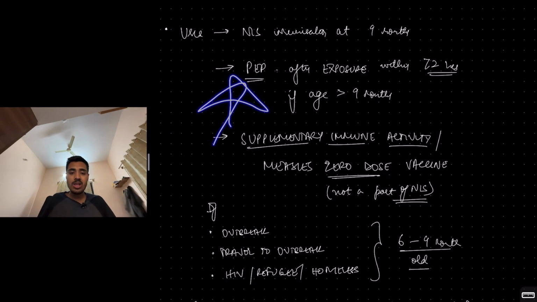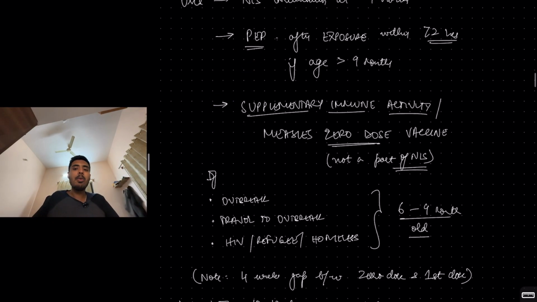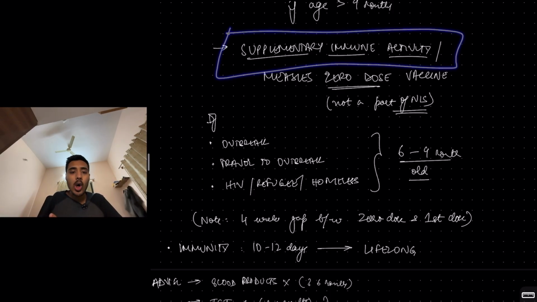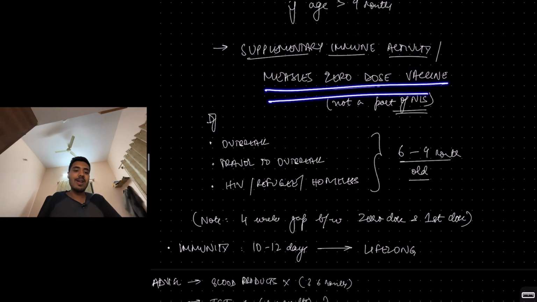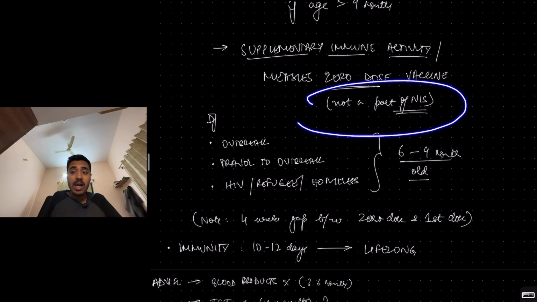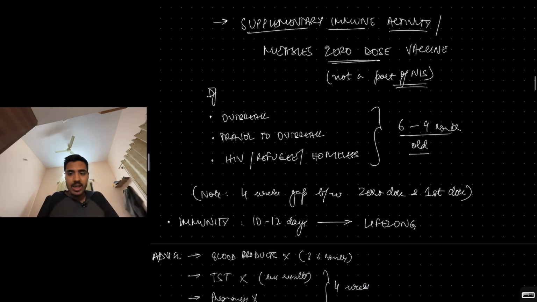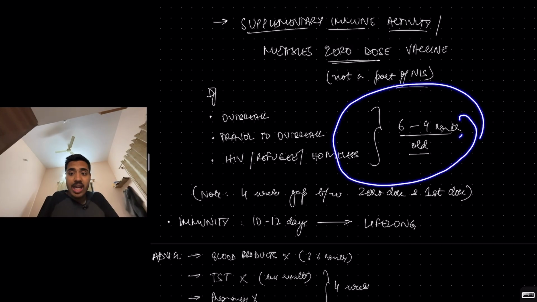And another extremely important use is known as supplementary immune activity or measles zero dose vaccine. It is not a part of the national immunization schedule. It is a zeroth dose. It is not the first dose. It is not the booster dose. It is an extra dose. But when do we give it? For a child aged between 6 to 9 months old, not to everyone.